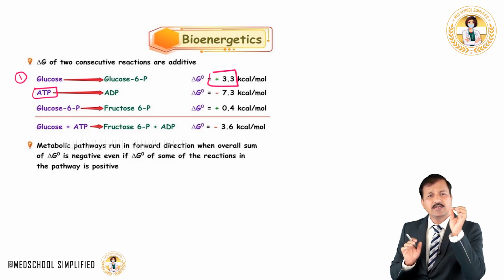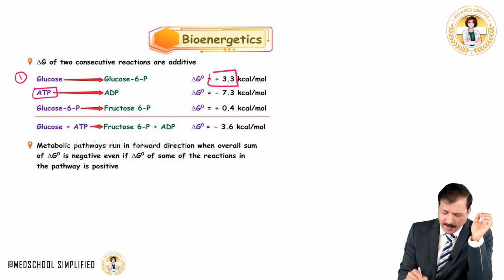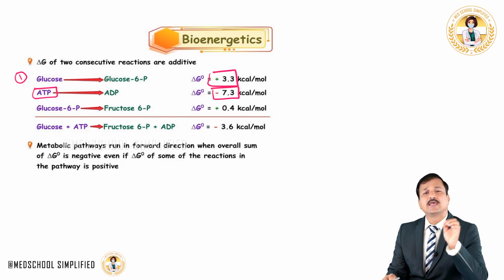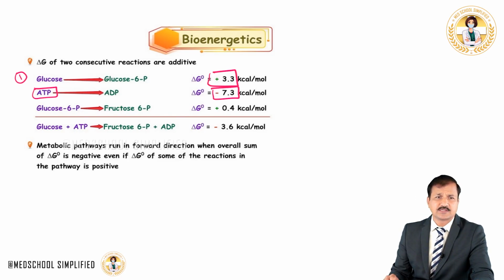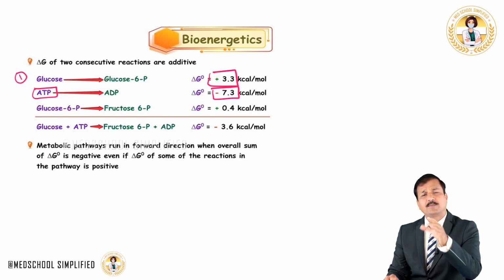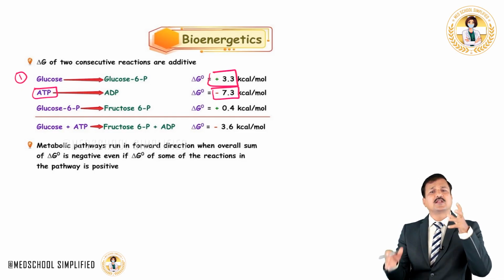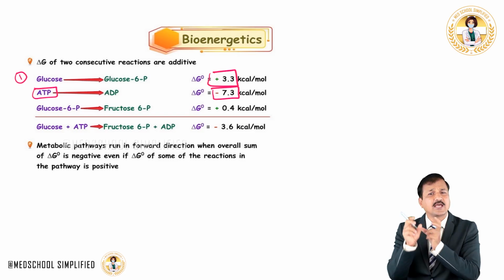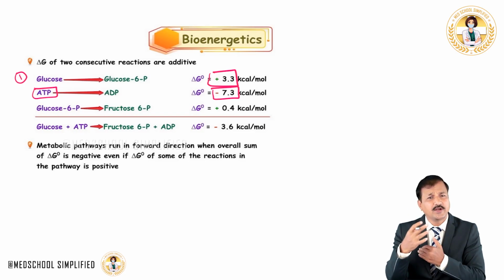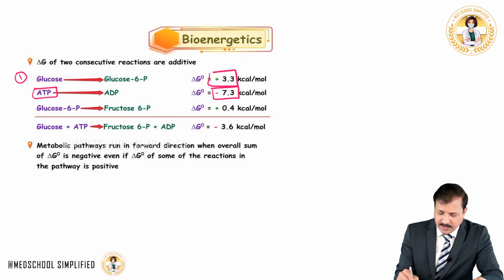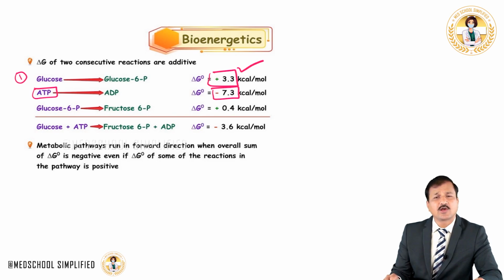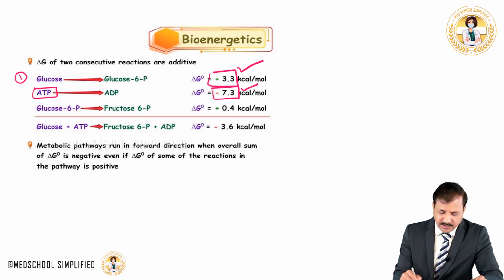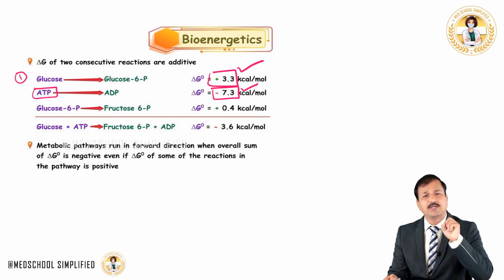When ATP breaks into ADP, the amount of energy released is minus 7.3 kilocalories. That means the breakdown of ATP into ADP is a thermodynamically spontaneous, exergonic reaction. Minus 7.3 kilocalories of energy is released into the system, and that energy can be used to conduct endergonic reactions like the conversion of glucose into glucose 6-phosphate. So what happened here is we needed 3.3 kilocalories of energy, and we got minus 7.3 kilocalories of energy by breaking ATP into ADP.